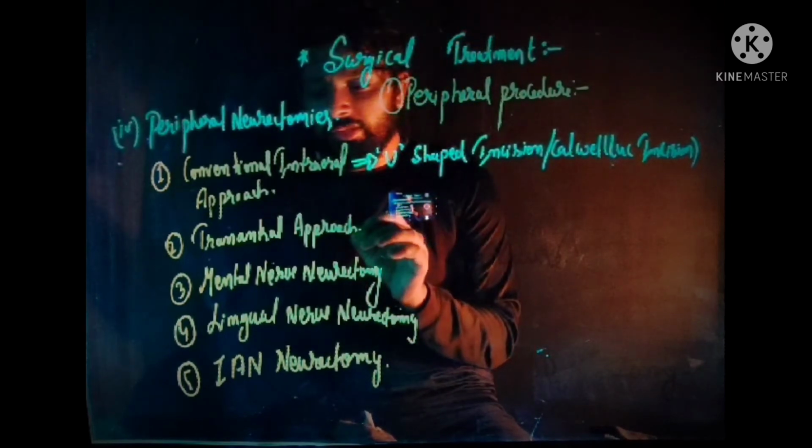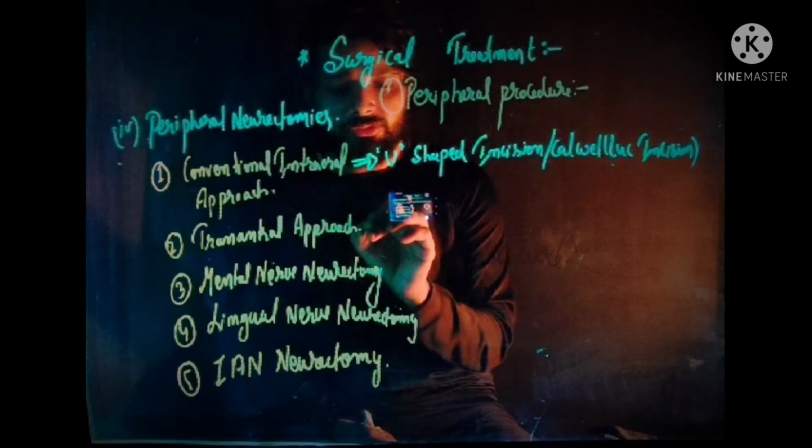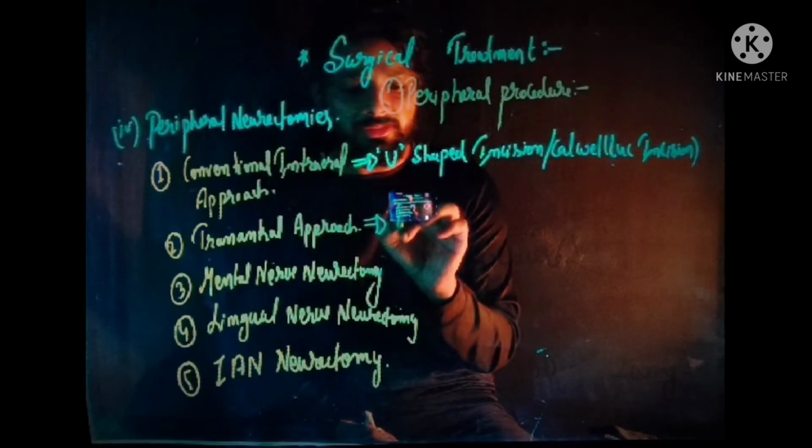Now when we talk about the transantral approach, Brown's incision is given.